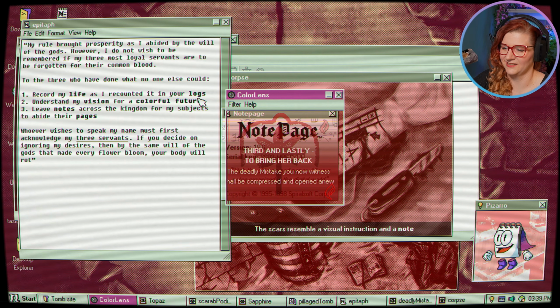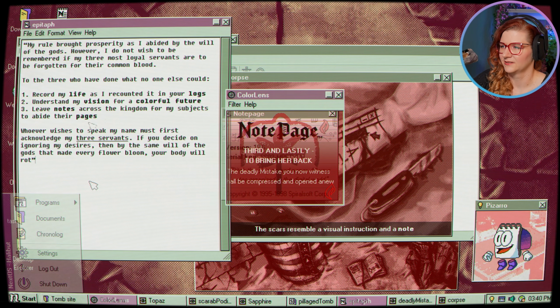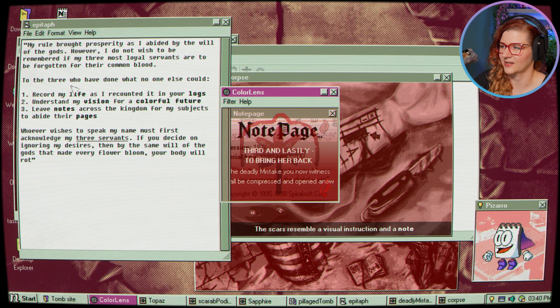Okay, so we have to do things across, like the logs. Is it the ones in the chronologue? Understand my vision for colorful future. I mean, that might be to do with the color lens. Not quite sure about this one.